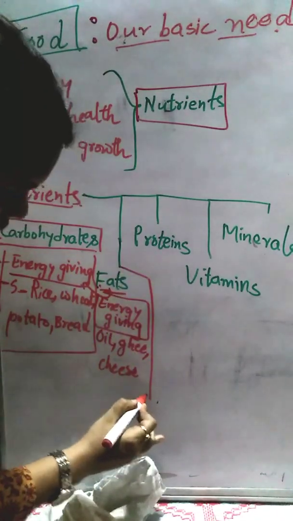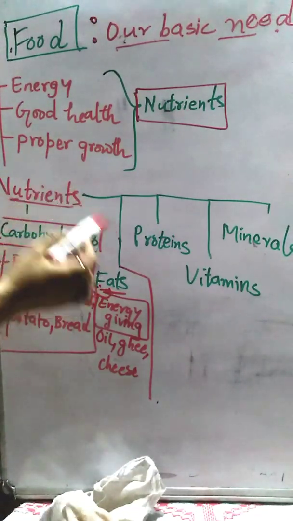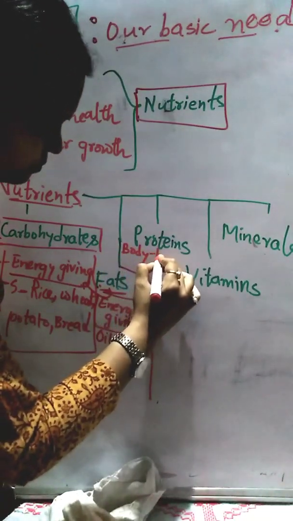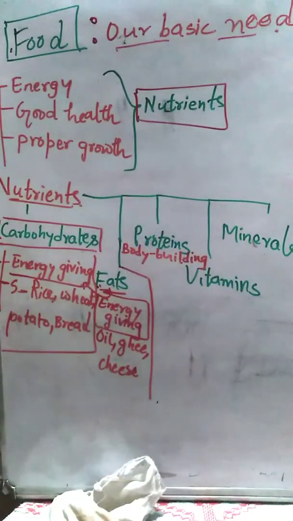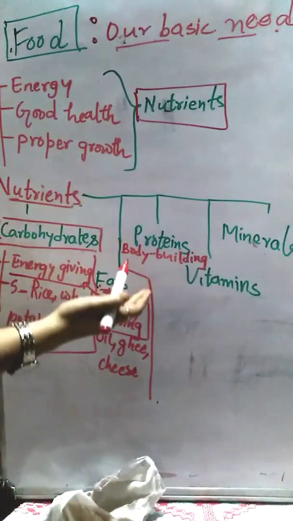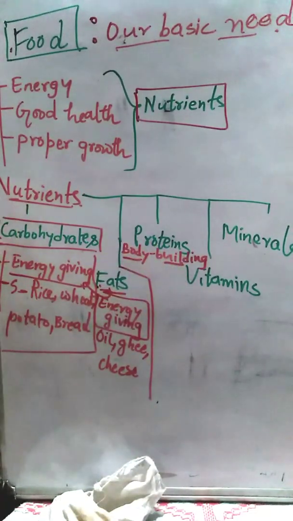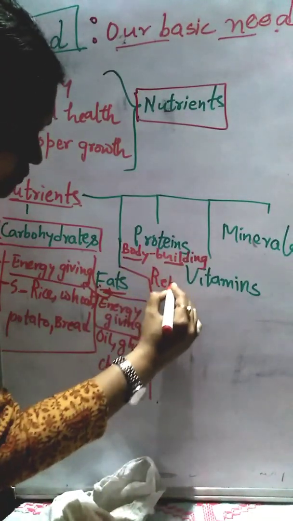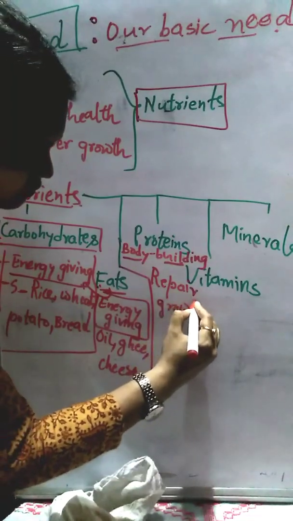Okay, now what next? So next is our proteins. So let's talk about proteins. Proteins are known as bodybuilding foods. Why is it known as bodybuilding food? As the name suggests, it is known as bodybuilding food. That means it helps us to build our body, right? So it helps in the repair of our body and growth of our body.